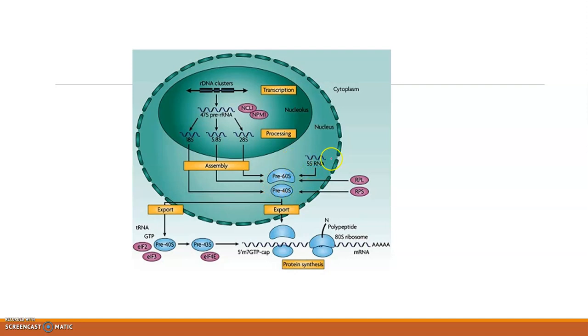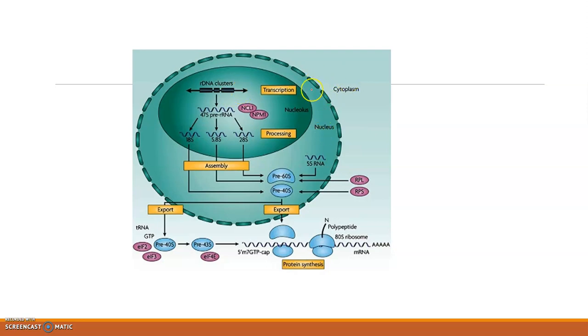And here you can see the 5S rRNA. We have only these three different rRNAs here. The 5S rRNA is not transcribed in the nucleolus. The gene for 5S rRNA is not found in this cluster, but in a separate region of the DNA.